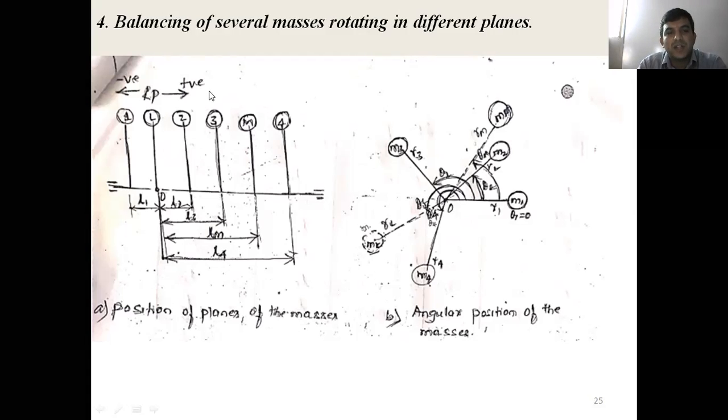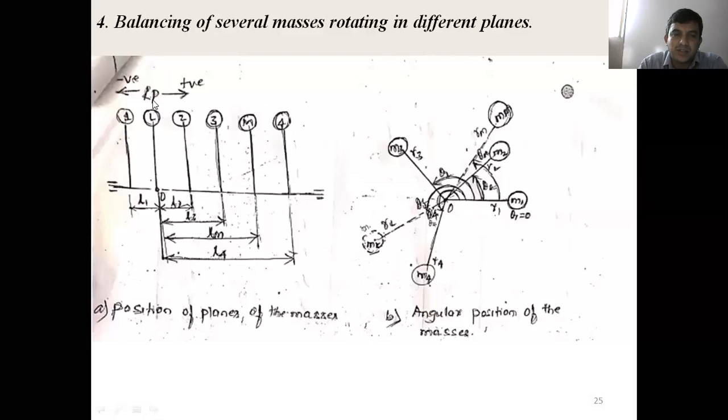For that I will consider one unknown mass plane, for example the L plane, as a reference plane. Once you take it as a reference plane, all the masses are referred to the same plane. In the side view, consider that as the reference plane.